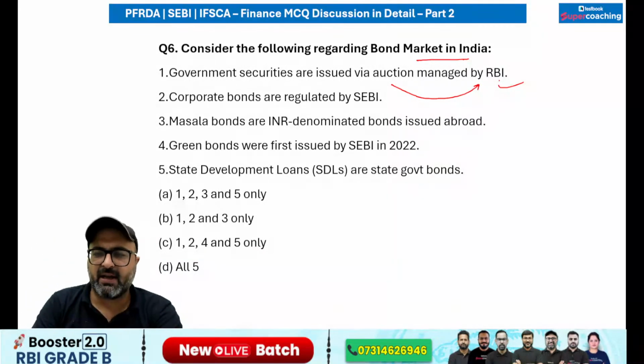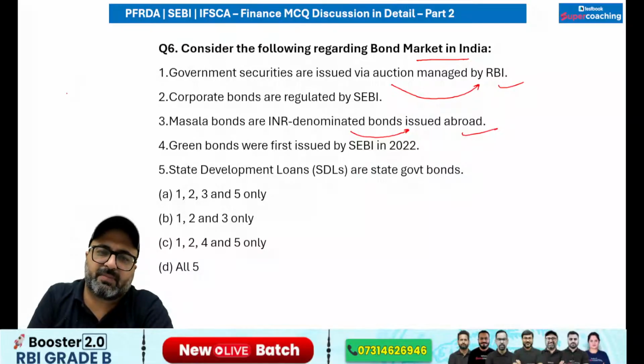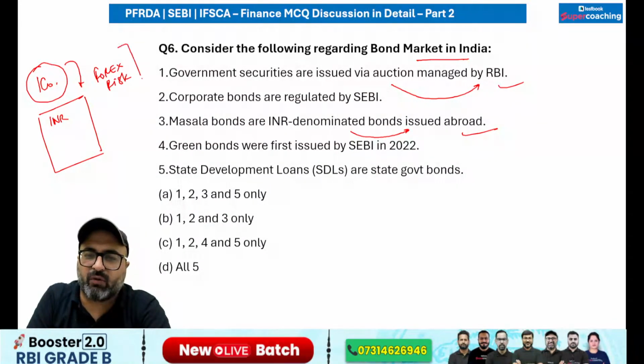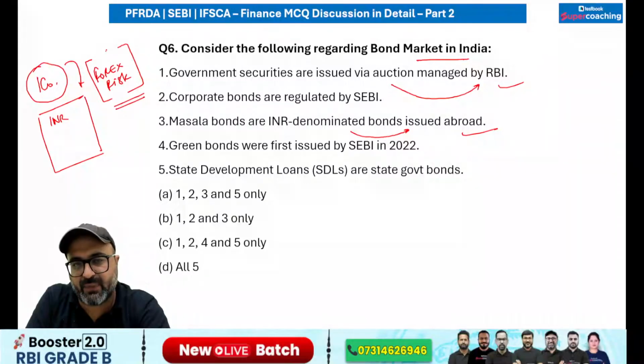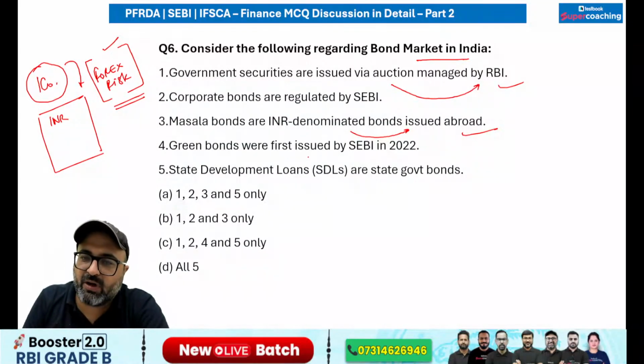No worries in that. Masala bonds are basically the INR denominated bonds which are issued out of country. For example, Indian company is issuing a debt instruments outside India, but it is denominated in INR, which will help the Indian company to avoid Forex risk. That is foreign exchange risk. Remember that.